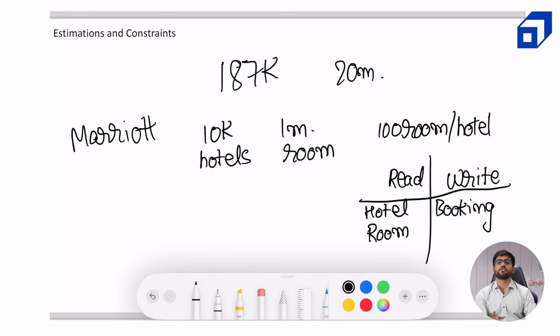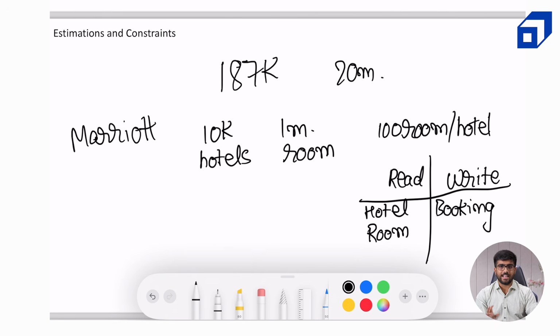From the admin point of view, we don't care a lot about their numbers. I will tell you why. The reason is very simple, because imagine an admin adding a hotel, updating hotel details, updating room details and so on. It is not a very frequent operation. Hence the QPS for that is going to be fairly low as compared to what the QPS is going to be created by the normal users. So let's first focus on the number of bookings, like what's the QPS for the bookings.